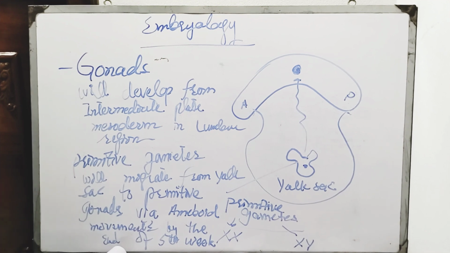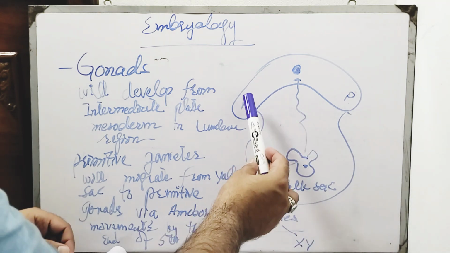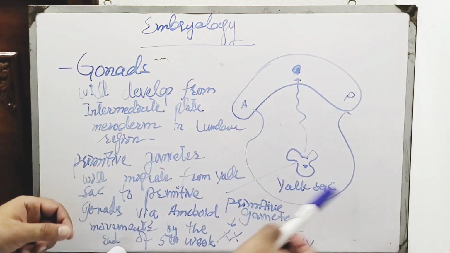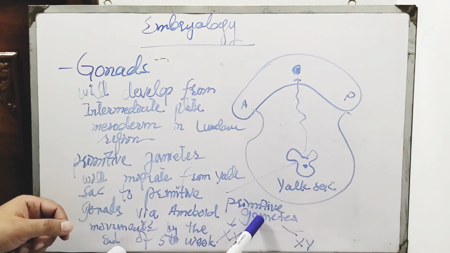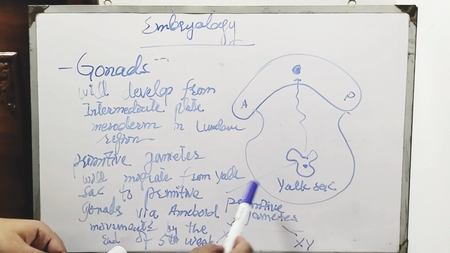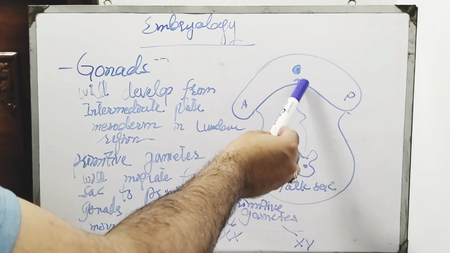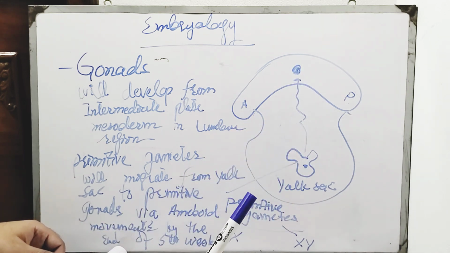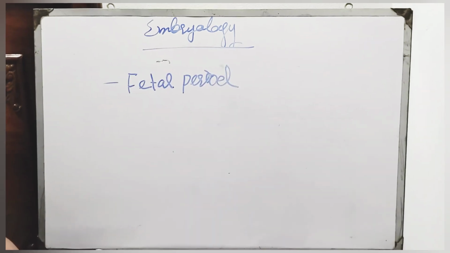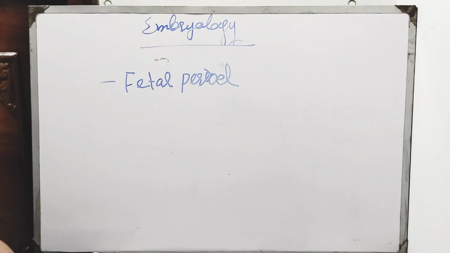In organogenesis, we'll start with the development of gonads. Gonads will develop from the intermediate plate mesoderm in the lumbar region. So this is the primitive gonad. So this is the yolk sac. This is the primitive gamete. We'll differentiate into male and female sex, XX and XY. So what happened? The primitive gamete will migrate from the yolk sac to the primitive gonad via amoeboid movements at the end of the fifth week. The fetal period is a time when differentiation continues while the fetus grows and gains weight.